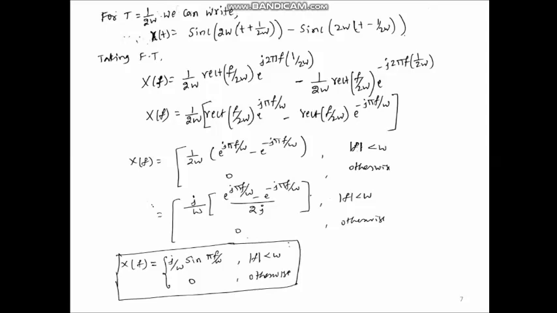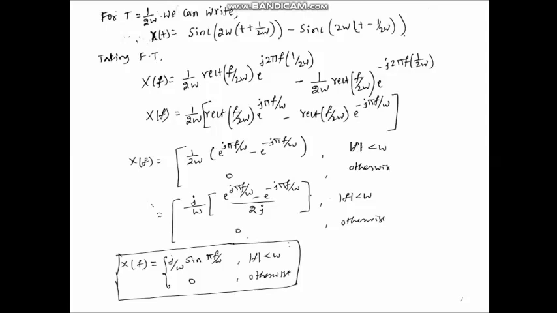Therefore, we can write x of f equal to 1 by 2 w rectangular function of f by 2 w e to the power j 2 pi f into 1 by 2 w minus 1 by 2 w rectangular of f by 2 w into e to the power minus j 2 pi f into 1 by 2 w. Simplify it, you can write it as 1 by 2 w rectangular of f by 2 w, e to the power j pi f by w minus e to the power minus j pi f by w.